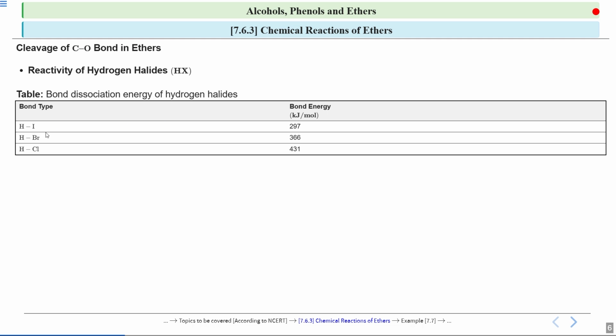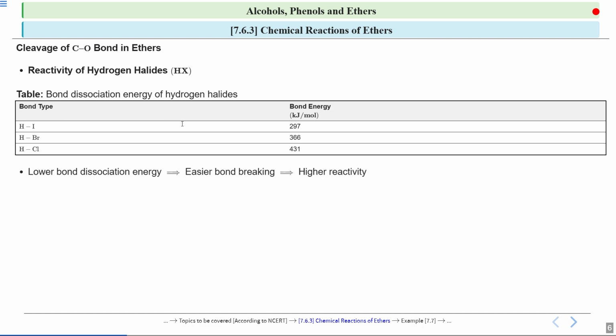For hydrogen bromide, it is 366 kilojoule per mole. And for hydrogen chloride, HCl, it is 431. When we go from chlorine to bromine to iodine, this bond energy is decreasing. For chlorine it is maximum, which is 431, and for iodine it is minimum, which is 297.